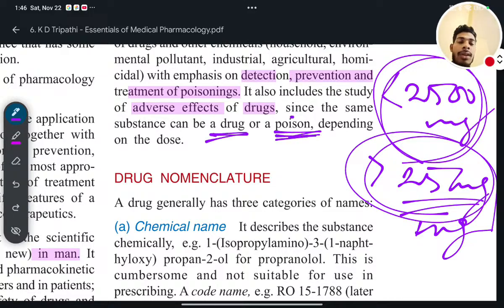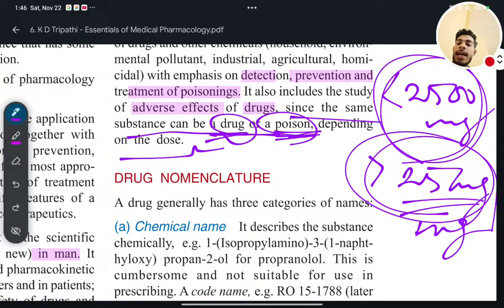So you understood or not? The same substance can be a drug or a poison depending on the dose. Now I hope I made it clear, explained it well, and you also understood it properly.